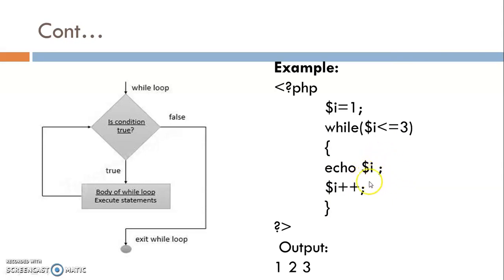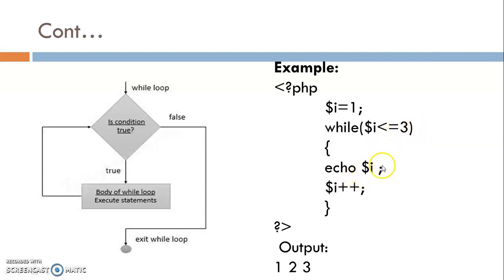After displaying one value, I write $i++. So in starting, value of $i is equal to 1. First of all check the condition 1 less than equal to 3, means condition is true. Then it prints 1 and now the value of $i becomes 2. Now again check the condition 2 less than equal to 3. Condition is true.